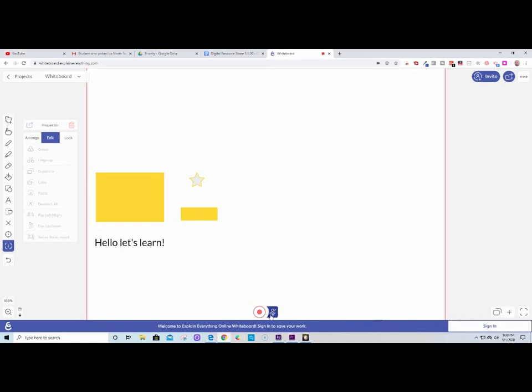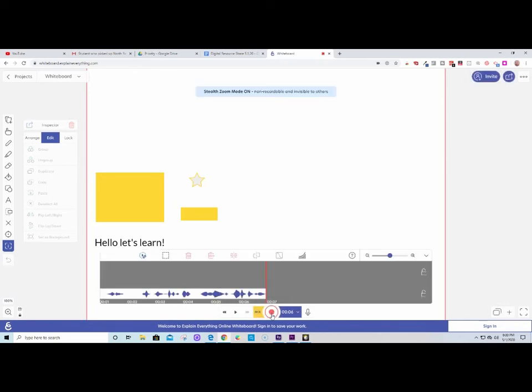So if you notice down here, there's an option for recording. You can also turn the mic on for the recording and see the recording begin. And when you are done recording, it will open up the timeline and give you an opportunity to then save the recording. So let's do that. To think about here is I do need to sign in to save my work and have the video recording. So just keep that in mind as you work through using the platform.